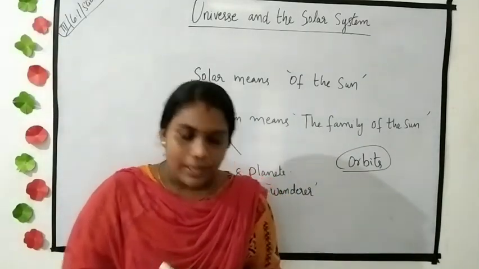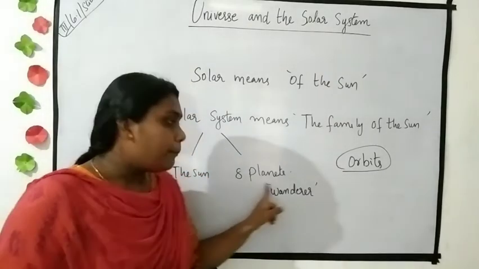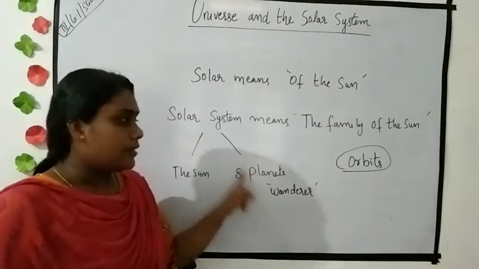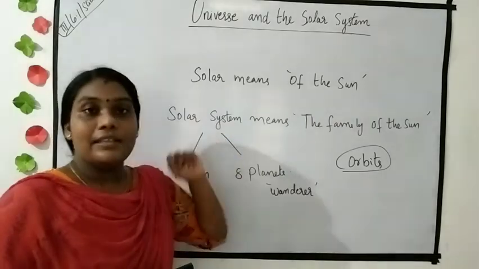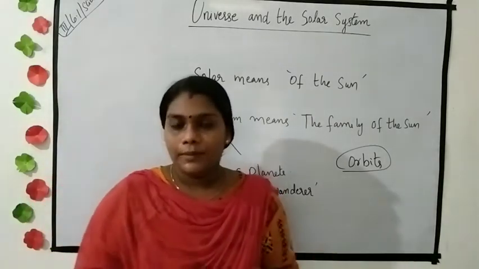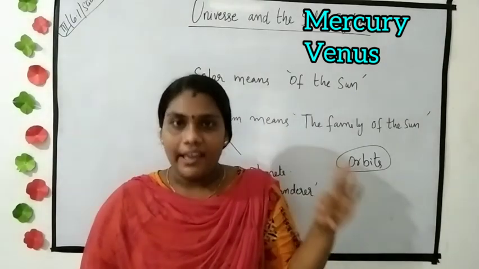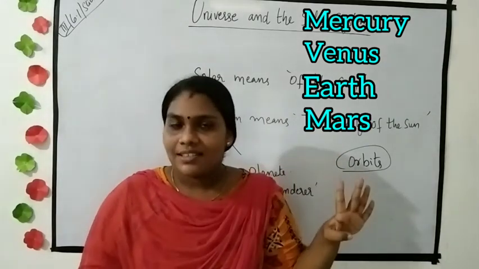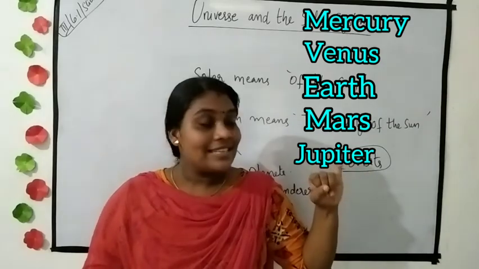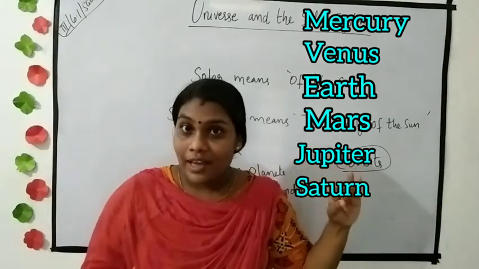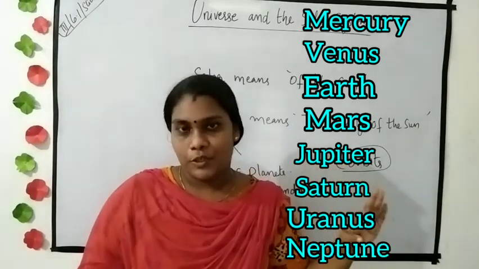Yes students, there are 8 planets in the solar system. They are Mercury, Venus, Earth, Mars, Jupiter, Saturn, Uranus and Neptune.